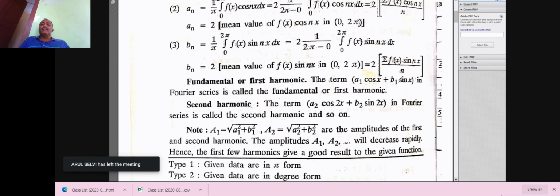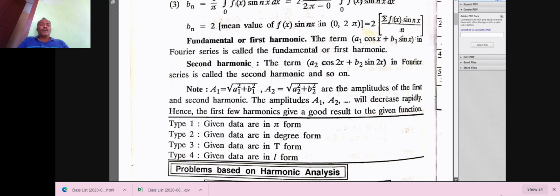The first harmonic means a1 cos x plus b1 sin x. Instead of a n, put n equal to 1: a1 cos x plus b1 sin x is the first harmonic. The second harmonic means a2 cos 2x plus b2 sin 2x. What is the third harmonic? The third harmonic is a3 cos 3x plus b3 sin 3x. In the problem, it is enough to find up to the third harmonic, because the problem is given up to the third harmonic only.